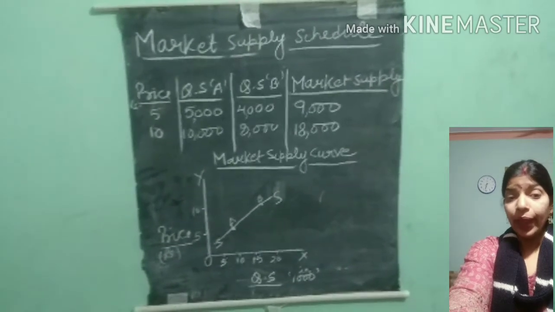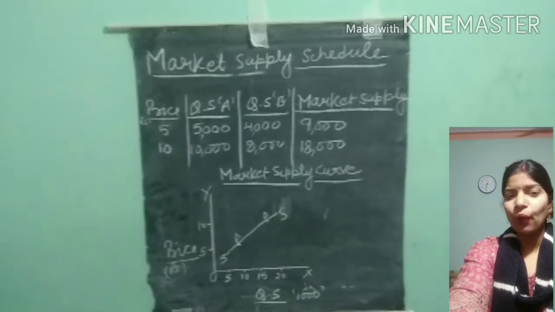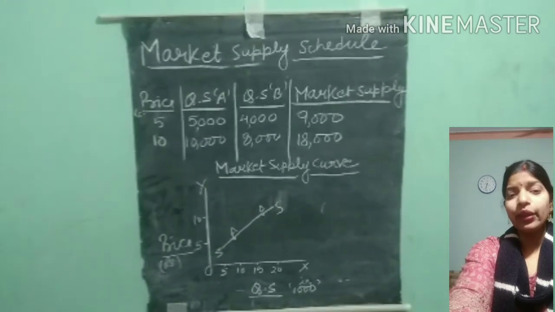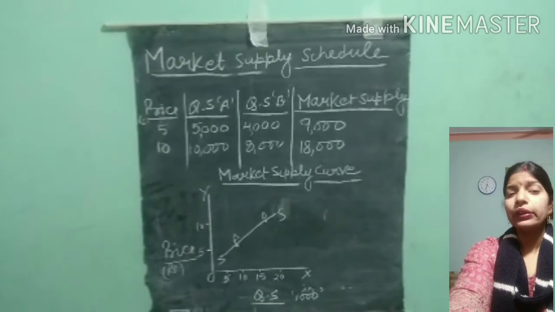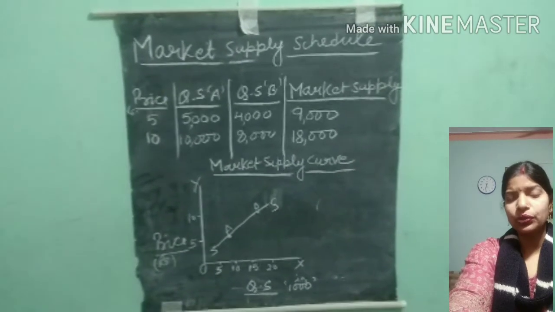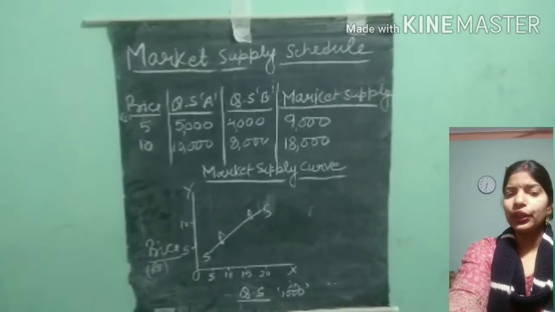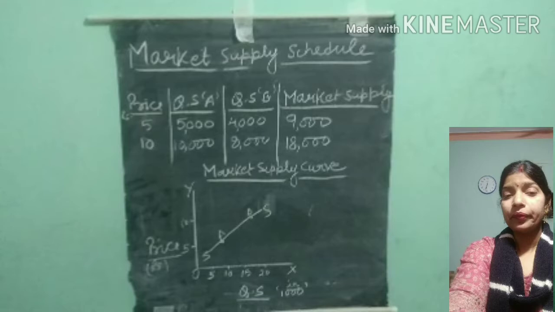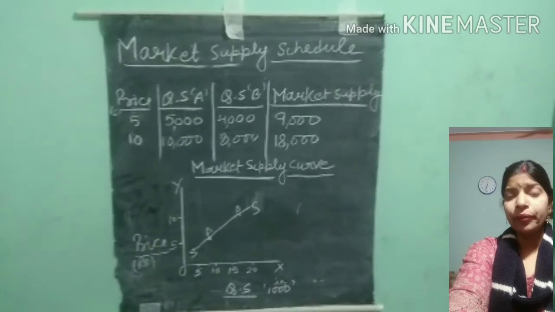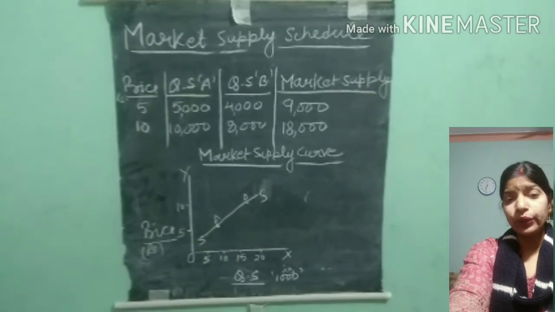To make the theory simple, I have written only A firm and B firm, right? Now you can see when the price is rupees 5, A firm is producing 5,000 and B firm is producing 4,000, and market supply is 9,000. When the price increases from 5 to 10, quantity supplied will also rise for A firm and B firm, because a rise in price will motivate the producer to increase the quantity supplied.